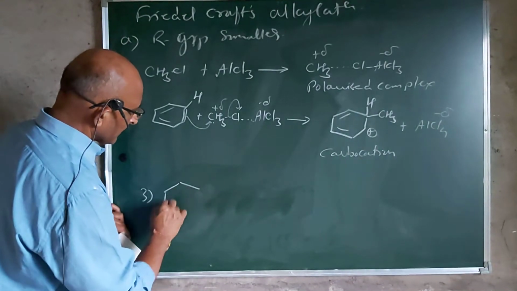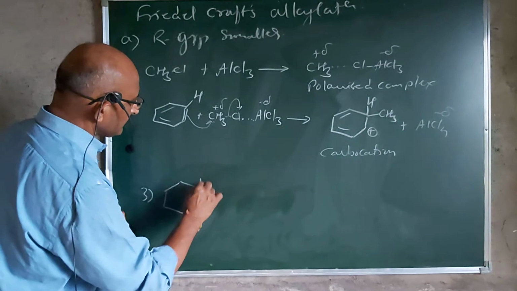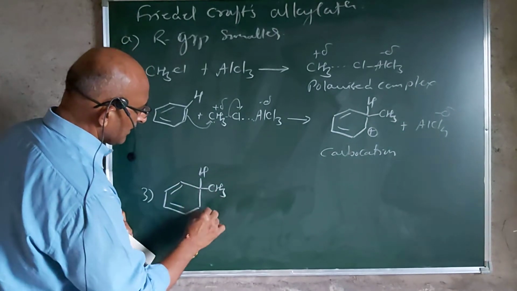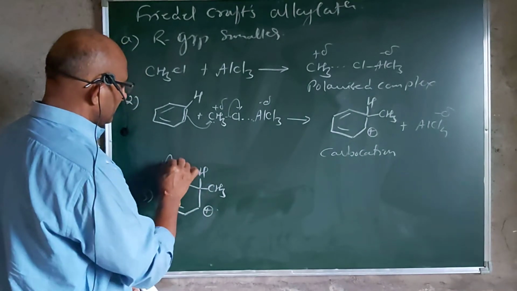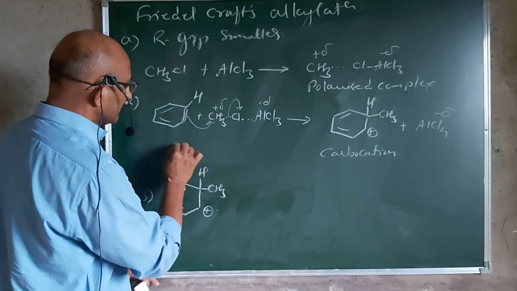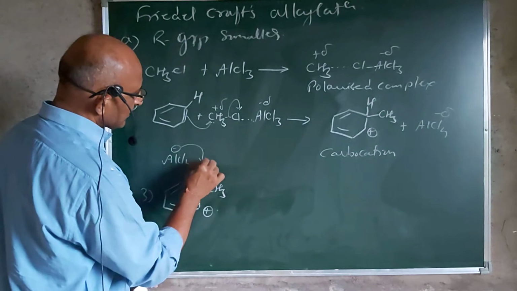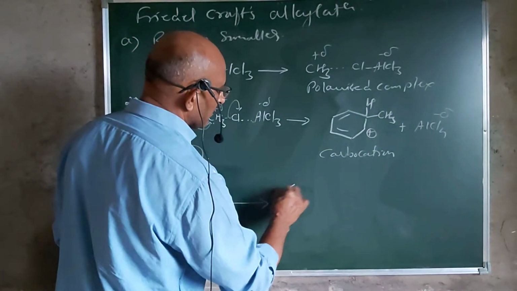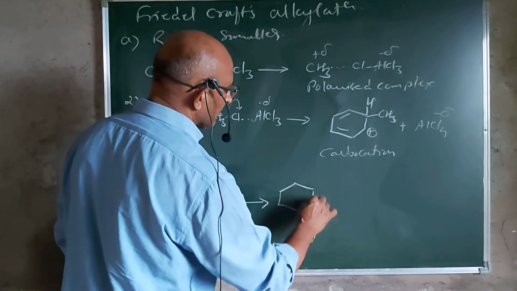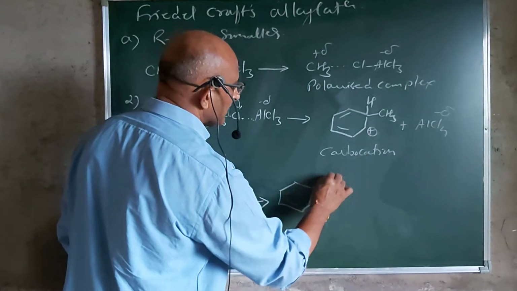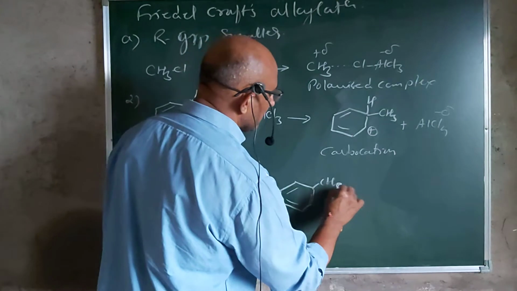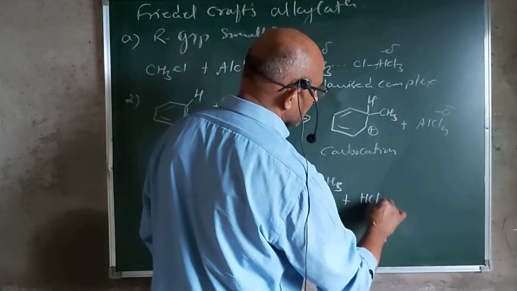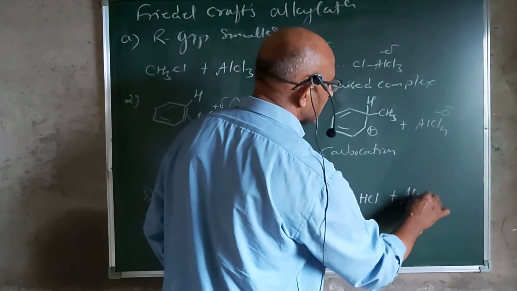In the next step, this carbocation reacts with the conjugate base, that is AlCl4 minus. This accepts this proton and converts this molecule into a substituted alkyl benzene, that is CH3 benzene, plus HCl plus AlCl3.